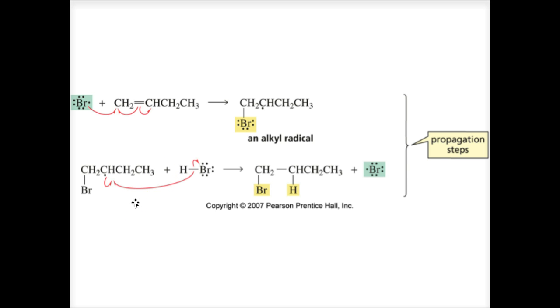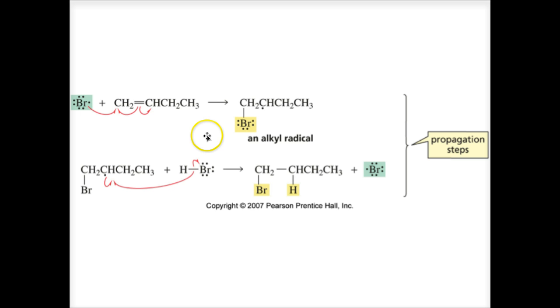In B, the alkyl radical abstracts a hydrogen atom from the hydrogen bromide. As you can see here, there it is, abstracting it. We made it up here, and now in the second step here, we abstract a hydrogen. So, notice that up here, in the very first step, we have a radical intermediate. Since it's not a carbocation, it will not rearrange.